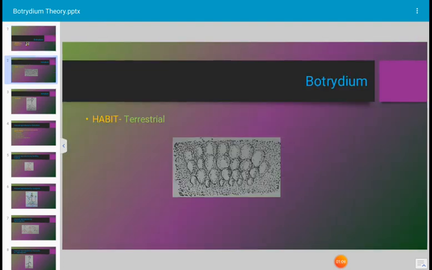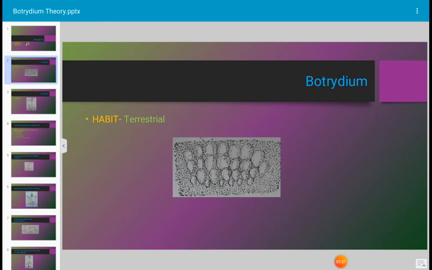The order Heterosiphonales includes those algae which have many nuclei and a siphonous form. The alga is unseptate and of variable shape. In the Greek language, Botrydon means a small cluster. Botrydium grows in clusters. It is a terrestrial alga.